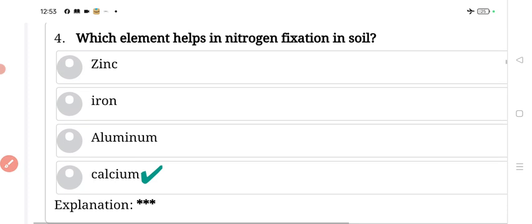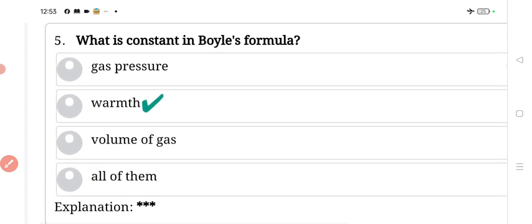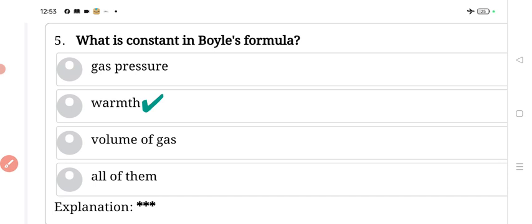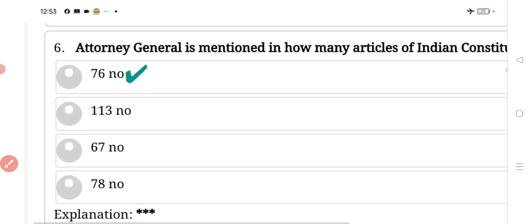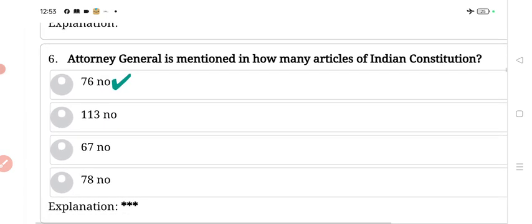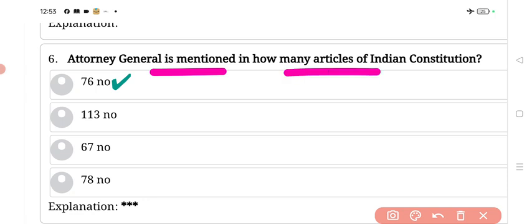Next. What is constant in Boyle's formula? Answer, warmth. Warmth is constant in Boyle's formula. Next very important question. Attorney General is mentioned in how many articles of the Indian Constitution? Answer, 76. Attorney General is mentioned in Article 76.